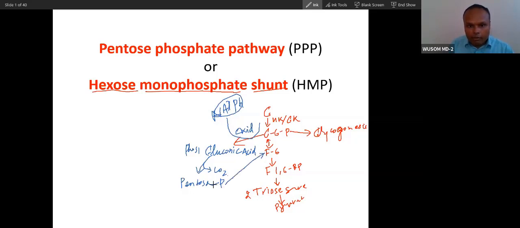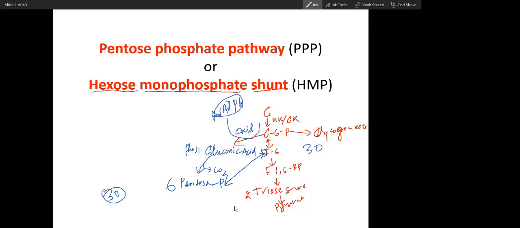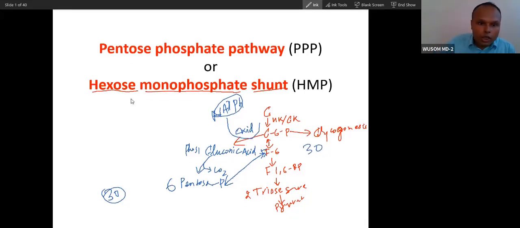This pentose phosphate can reversibly convert. So you can see two irreversible reactions, and then 6 pentose sugars will convert into 5 hexoses, because 6 times 5 and 5 times 6 are both 30 carbons. This is a diversion pathway from glycolysis, isn't it? That is why it is called hexose monophosphate shunt.